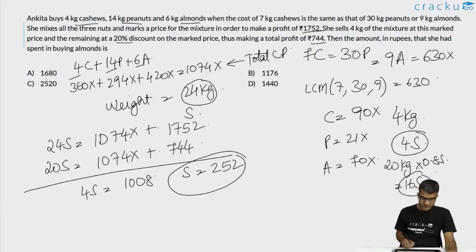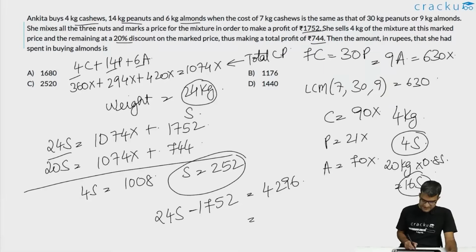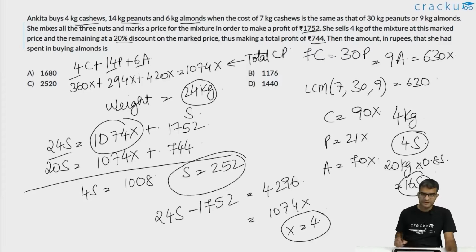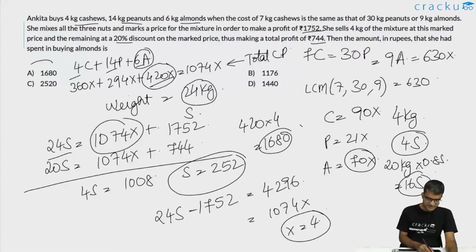If the value of S is 252, we can calculate that 24S minus 1752 will be equal to 4296. This is equal to 1074x from this equation, or the value of x is equal to 4. How much did he spend on purchasing almonds? 6 kgs of almonds is what he purchased. He spent 420x because 1 kg of almonds is 70x. So the total money that he spent is 420x, which is 420 into 4, which is equal to 1680. So the answer for this question is option A.